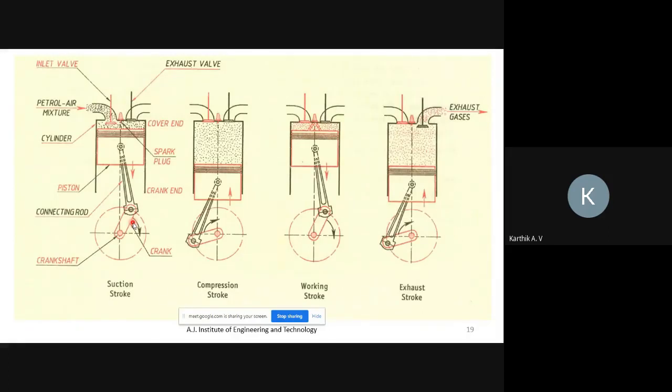How many rotations of the crankshaft in a four-stroke engine? Sir, 2. Okay. So next.